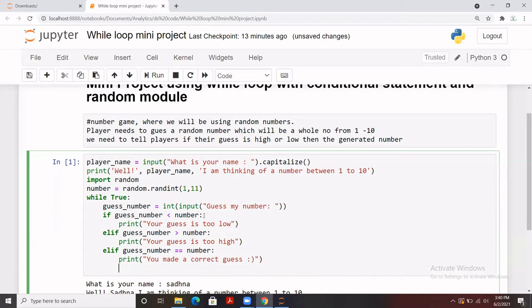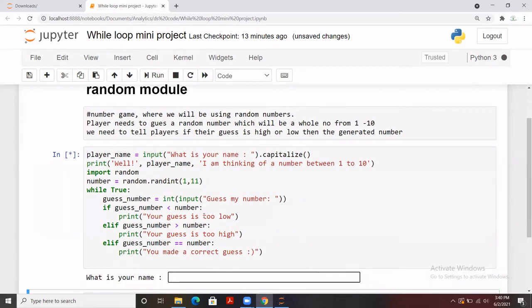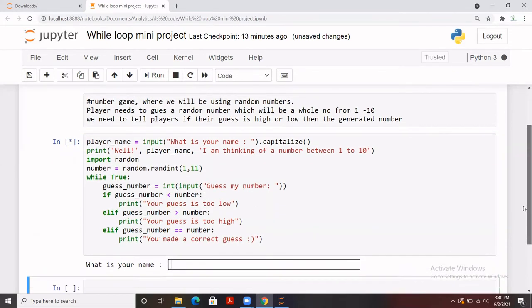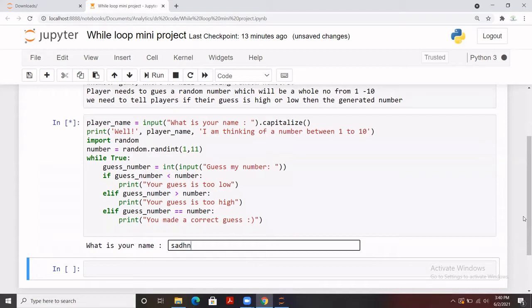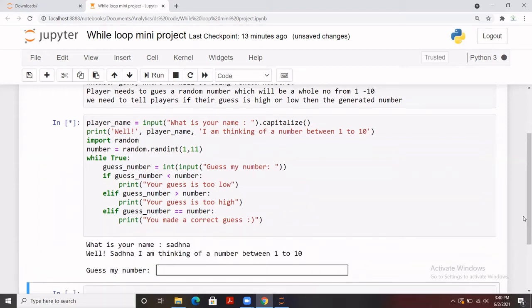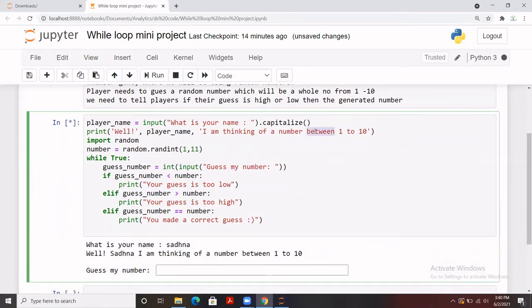And now, let me run it first, this part only. So first it will be asking for the name. So let's say I have put in my name here, and it has gone to this part of code, right? So the player name that we have entered, it says, I'm thinking of a number between 1 to 10. So then we ask them to guess the number.